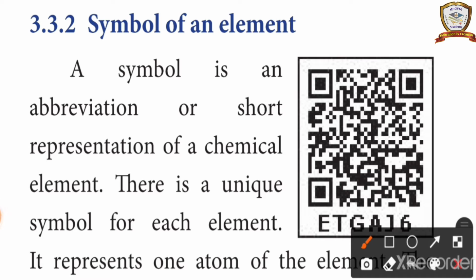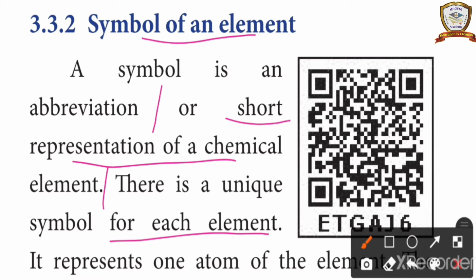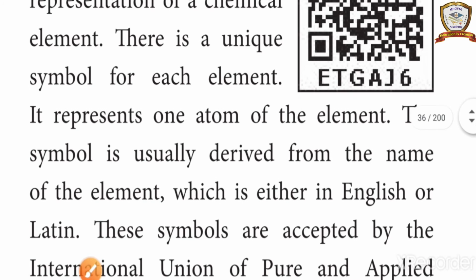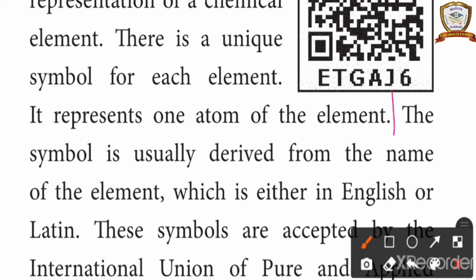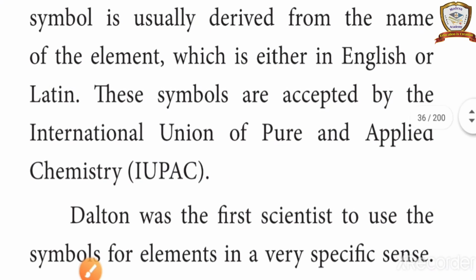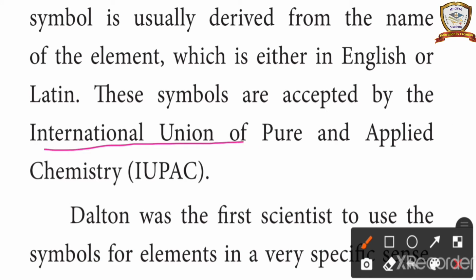Next topic, symbol of an element. A symbol is an abbreviation or short representation of a chemical element. There is a unique symbol for each element. It represents one atom of the element. The symbol is usually derived from the name of the element, which is either in English or Latin. These symbols are accepted by the International Union of Pure and Applied Chemistry, that is IUPAC.